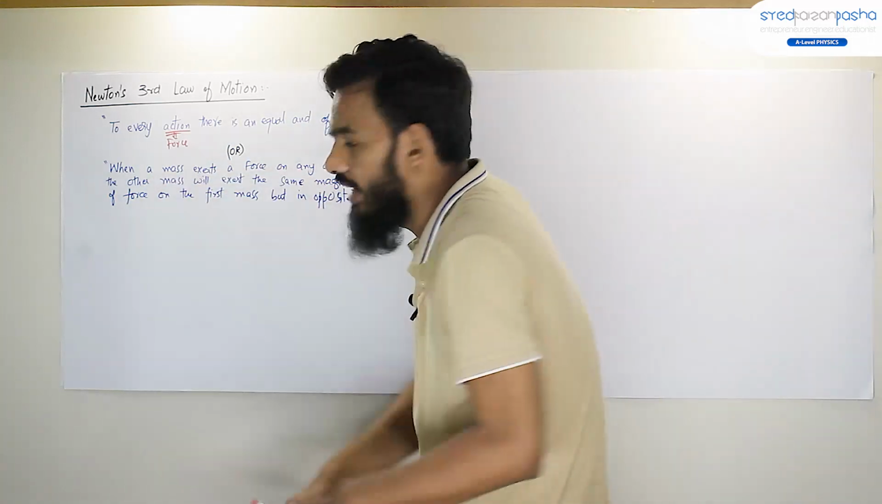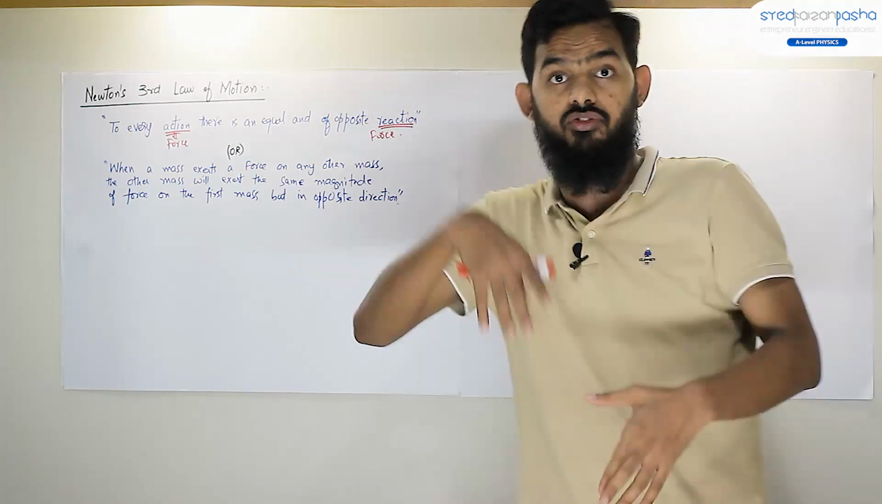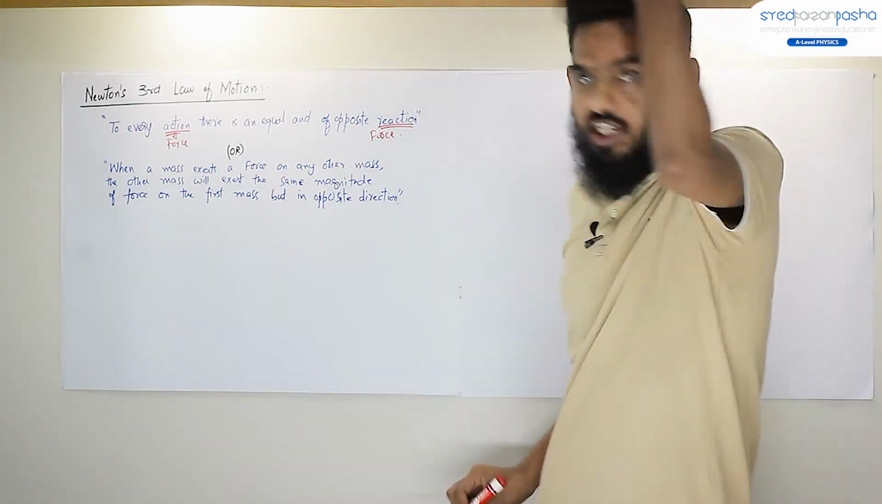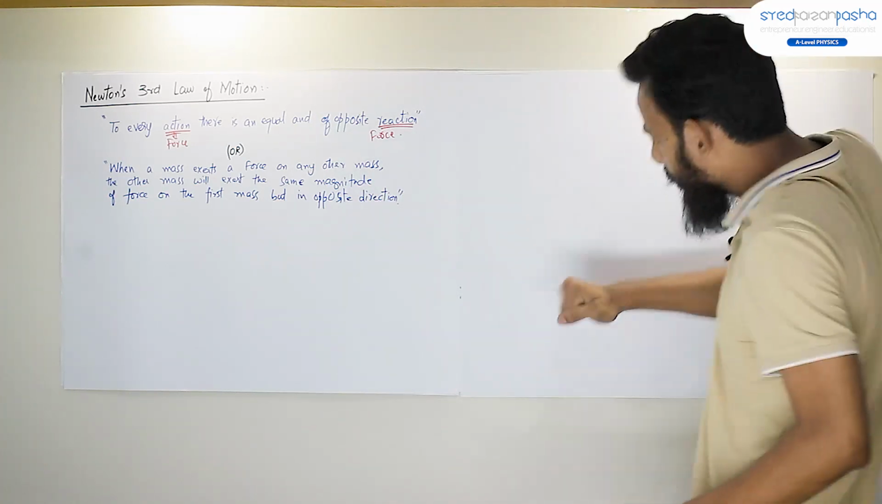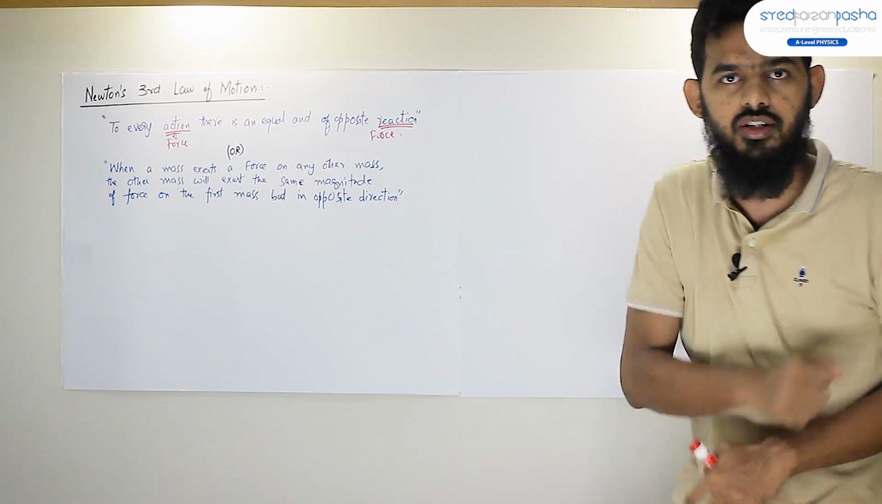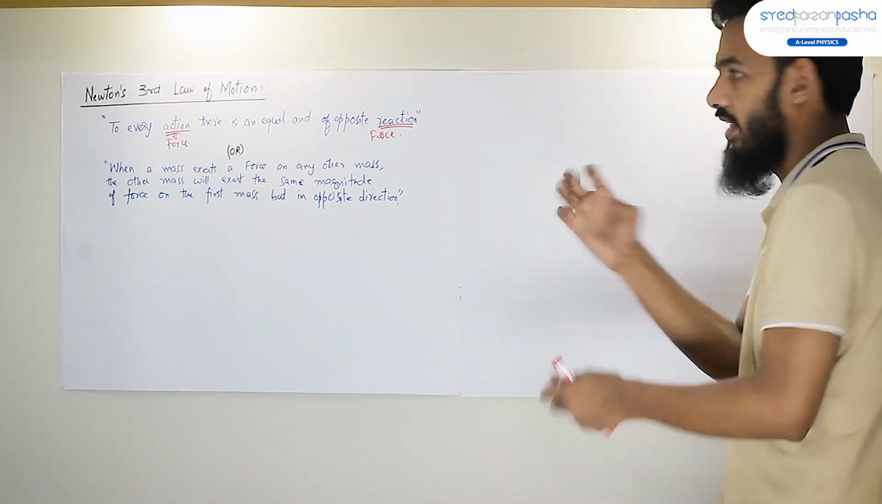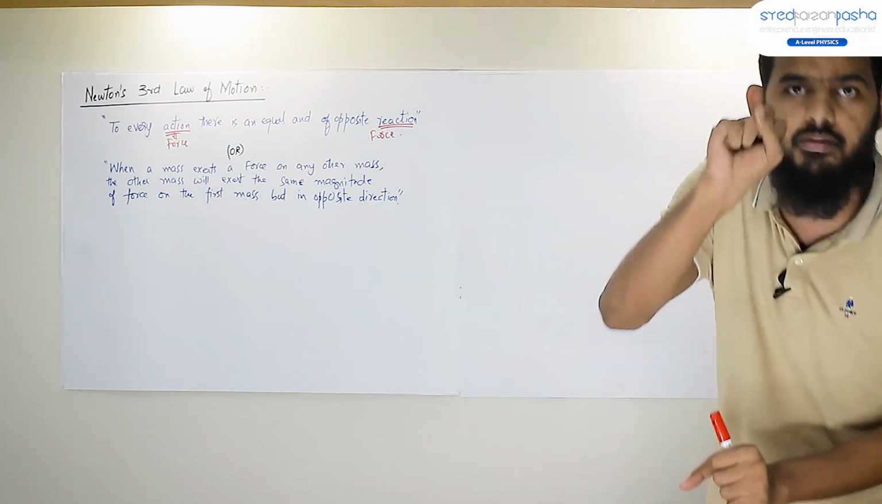It says that when a mass exerts a force on another mass, the other mass exerts a force on the first mass, which is equal in magnitude but opposite in direction. Now let me give you an example. This is the wall here. If I exert some force on it, I also feel some pain. What actually happens here is I have a system of two bodies, right? This wall and my hand.